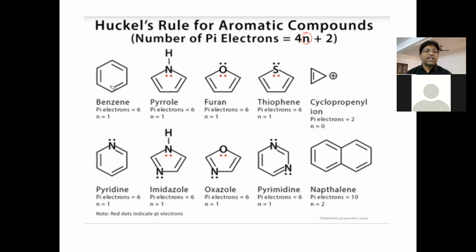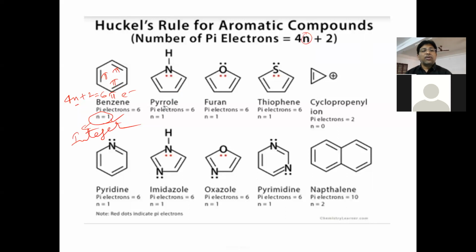Suppose you take benzene as the first example. In benzene, how many pi electrons are there? There are 3 pi bonds, indicating 6 pi electrons in total. So 6 pi electrons means that if 4n plus 2 is equal to 6, the n value will come to be 1. That is an integer value. As the n value is an integer, it must be an aromatic compound.